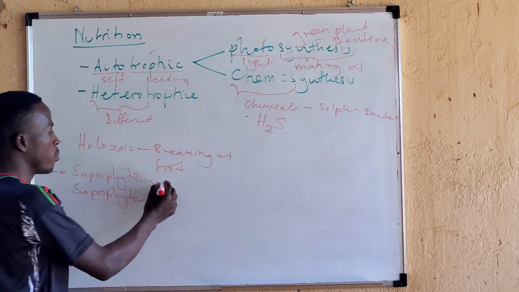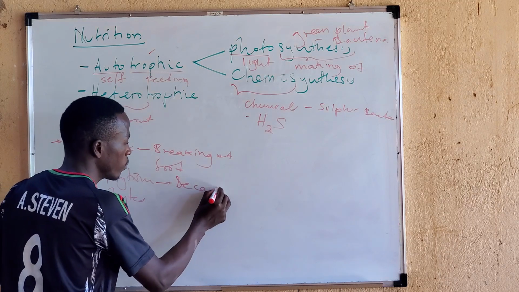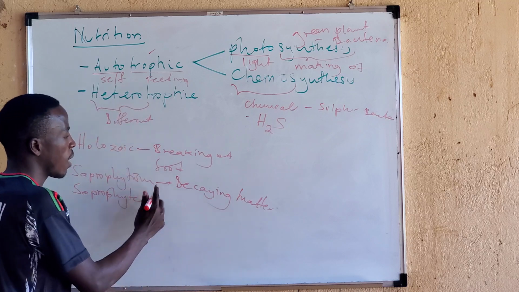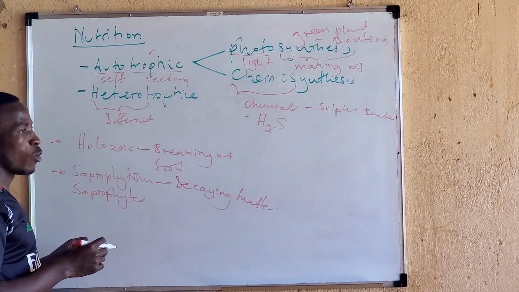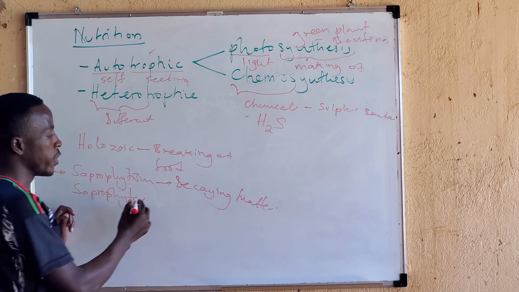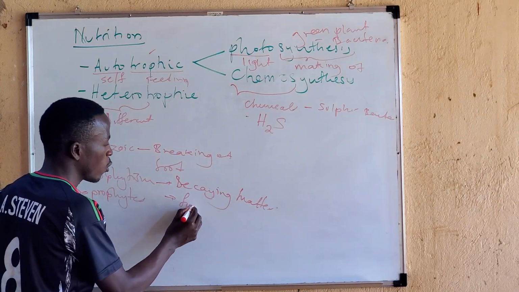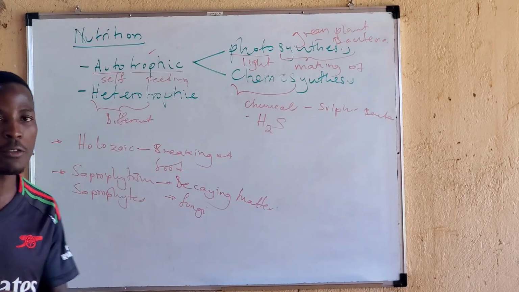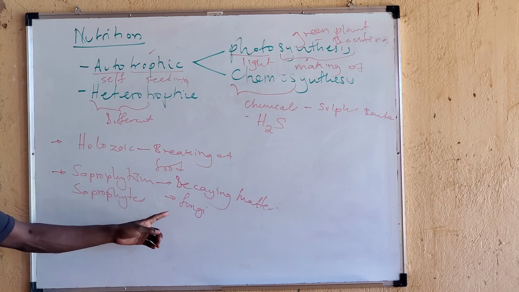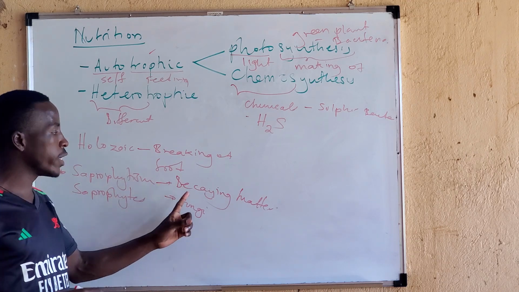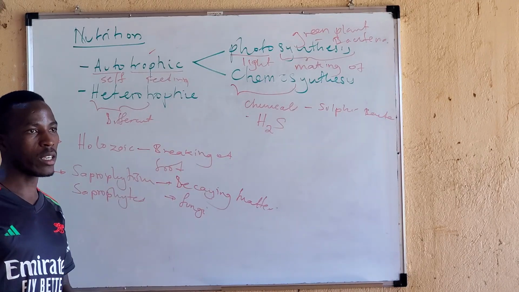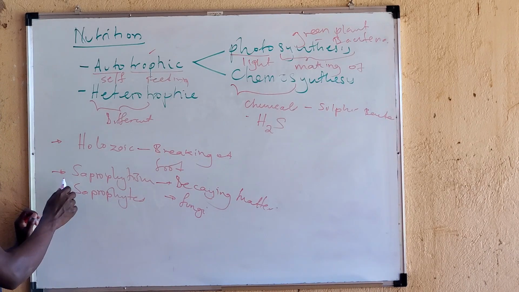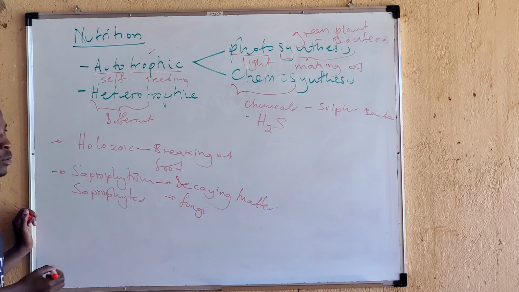A very good example is the fungi. Fungi are always found in damp places which are rotting. They are enjoying decaying matter. That mode of nutrition is called saprophytism.